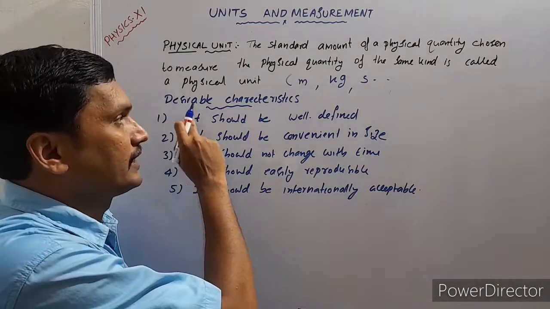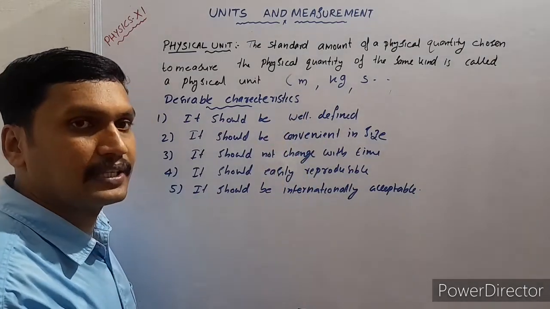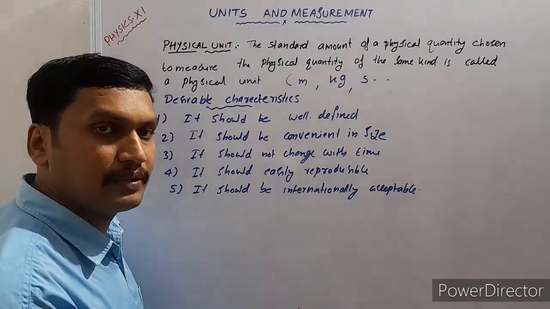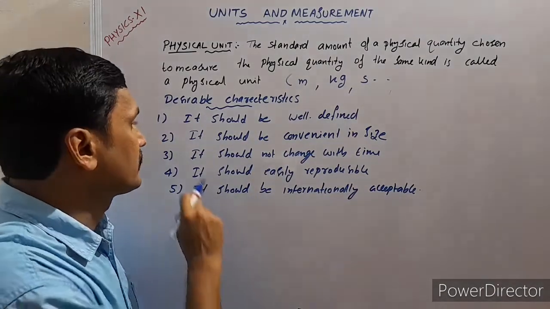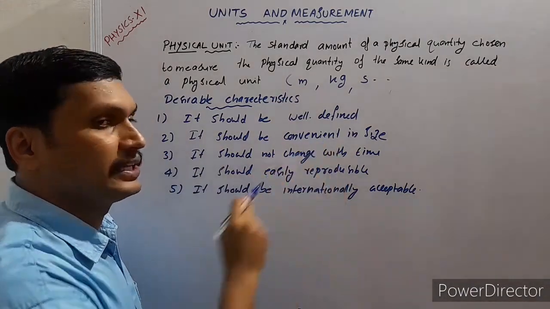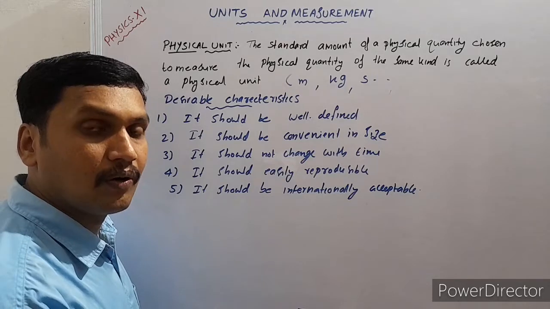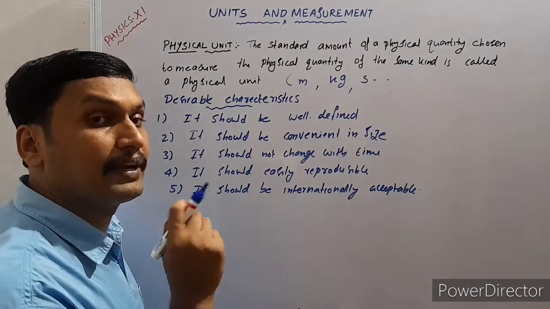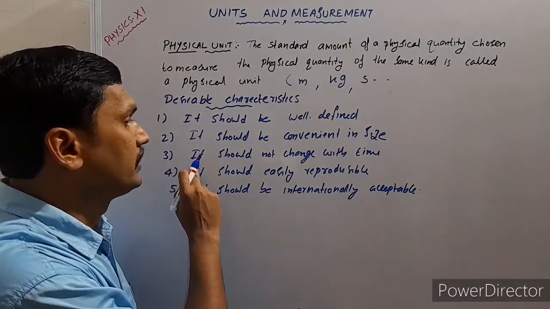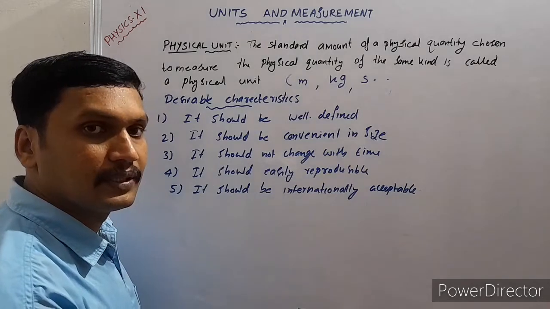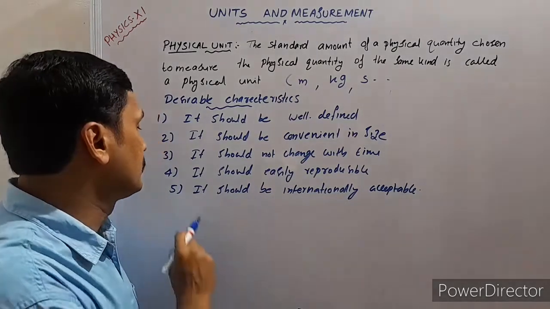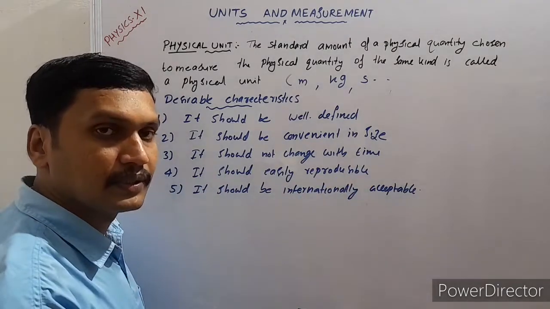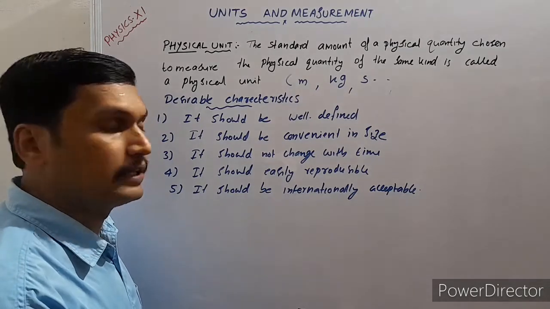Let us see what are the desirable characteristics of a physical unit. It should be well defined. Each physical quantity should be well defined. The second one, it should be convenient in size. It should not be too small or too large for the measurement of a given physical quantity. It should be comparable in size. Third one, it should not change with time. The fourth, it should be easily reproducible.